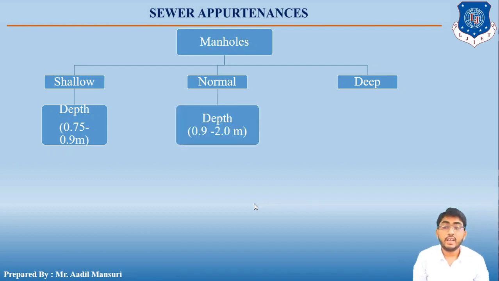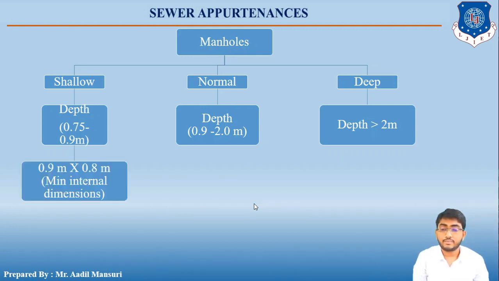If the depth of the manhole is between 0.9 and 2 meters, then it is considered to be a normal manhole. And if the depth of the manhole is greater than 2 meters, then it is known as the deep manhole. So that is the classification of manholes based on depths.